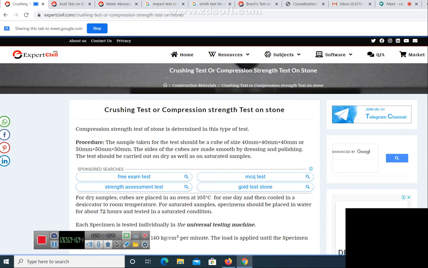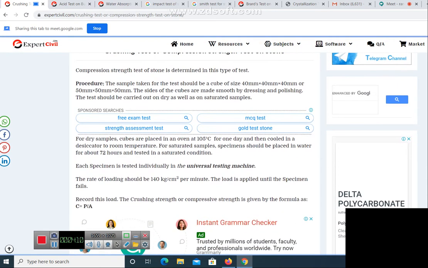Then we are making the faces of the cube very smooth by dressing. Actually, this test can be conducted in 2 ways. It can be conducted on dry stone as well as on saturated stone. If you want to conduct the test on dry stone, first of all, you have to dry the stone. For drying, you are placing it in an oven at a temperature of 105 degrees centigrade for 24 hours.